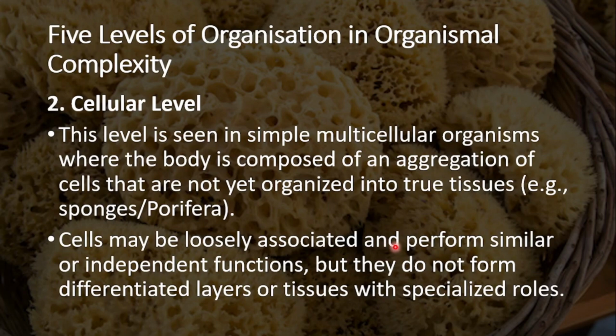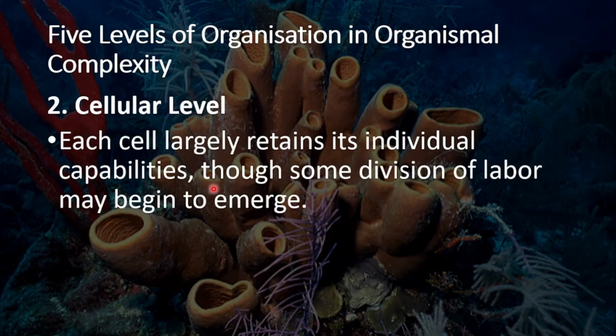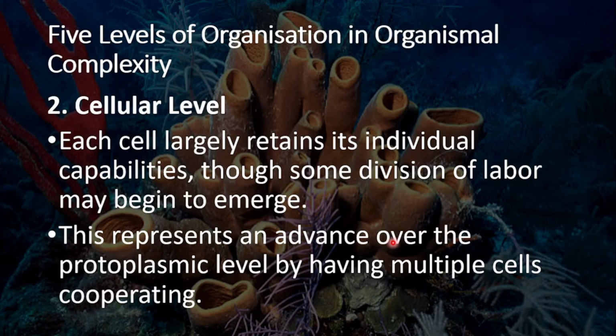Cells may be loosely associated but perform similar or independent functions, but they do not form into differentiated layers or tissues with specialized roles. So here we do not yet have true tissues, right? What else do we know about our cellular level? Each cell largely retains its individual capabilities, though some division of labor may begin to emerge. And finally, this represents an advance over the protoplasmic level by having multiple cells cooperating. So that's the advancement. That's the difference between the protoplasmic level and the cellular level. With the cellular level, we have multiple cells cooperating, right?